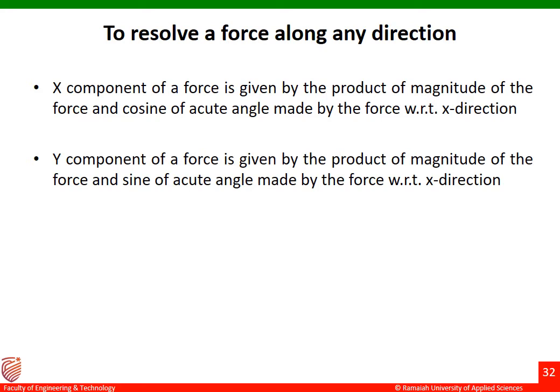Okay, as we discussed earlier, Fx equal to F cos theta and then Fy equal to F sin theta. These are the two formulas we have to remember, and then we have to carefully remember this theta is made with respect to the x direction.